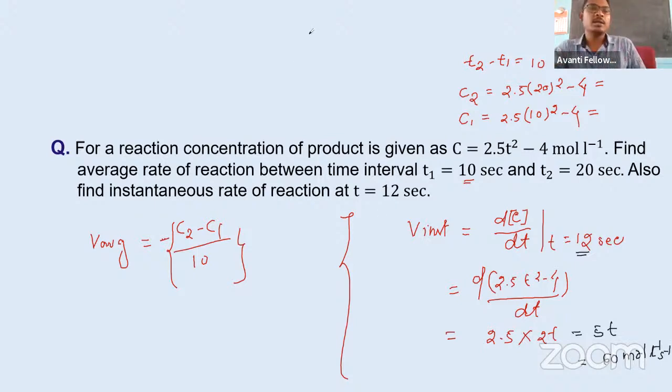Average you can easily find out. Find the value of concentration at t equal to 10 seconds and 20 seconds, take the difference, divide by the difference of time, and you'll get the average. Average is simple. For instantaneous, I thought there is some difficulty, so I solved this. So at exactly 12 seconds, its rate or its speed is 60 mole per liter per second. It will change at this speed. I hope you understood this numerical, everyone. Or do you have any doubt? Shall I repeat this, or is it understood, everyone?